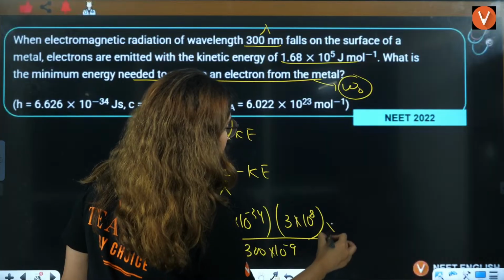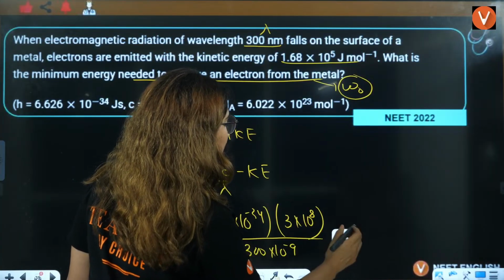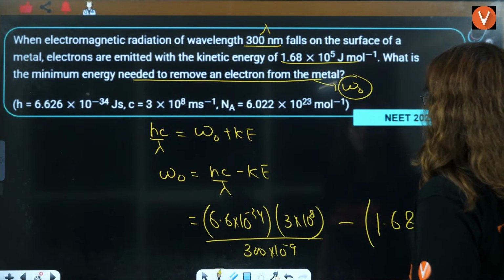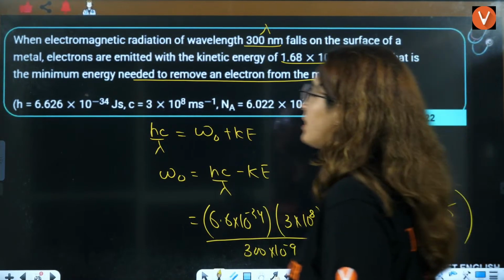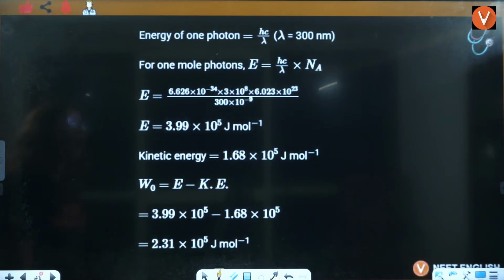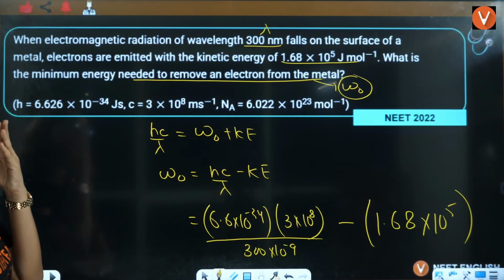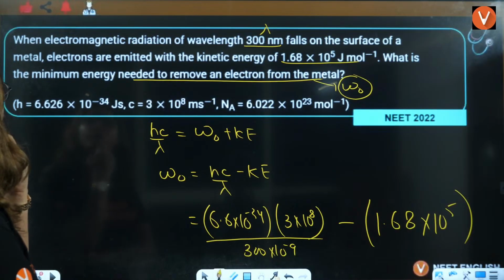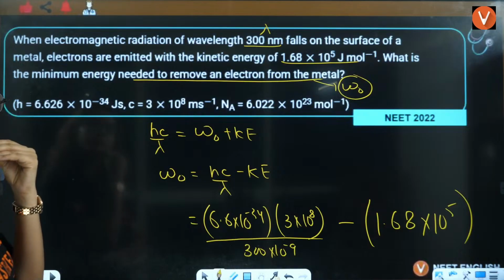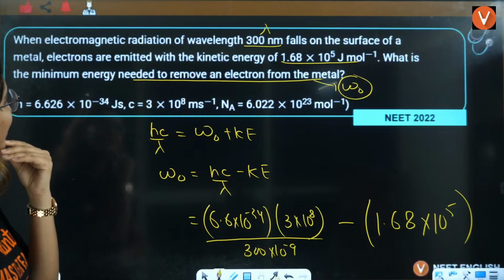And here it is nothing but minus of kinetic energy. Kinetic energy is 1.68 into 10 raised to power 5 joule per mole. So all the values you will put here and you will get your answer, right? Wait a minute, the accumulation of this falls on surface of metal, electrons are emitted with this kinetic energy. The minimum energy needed to remove an electron.